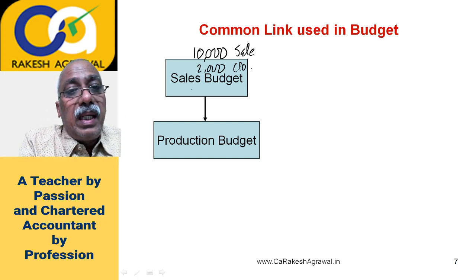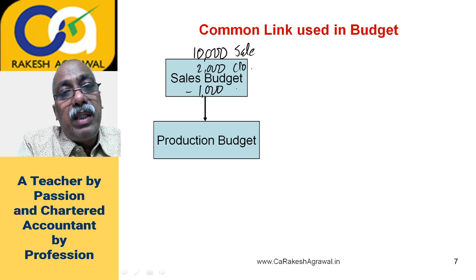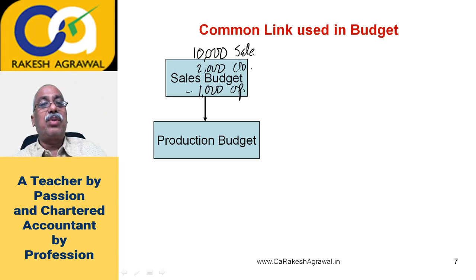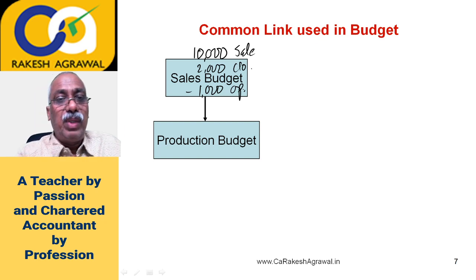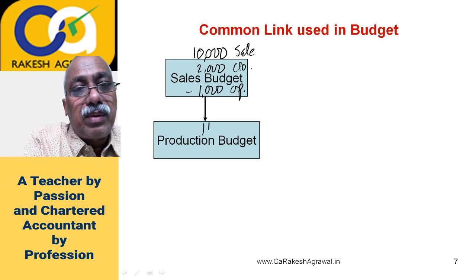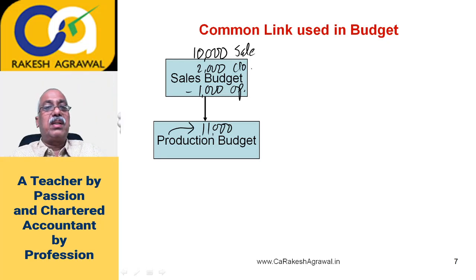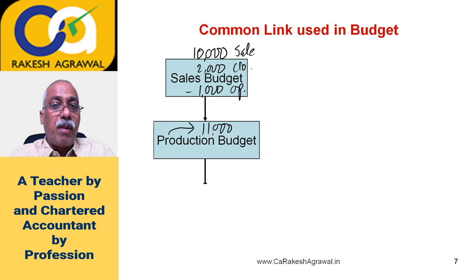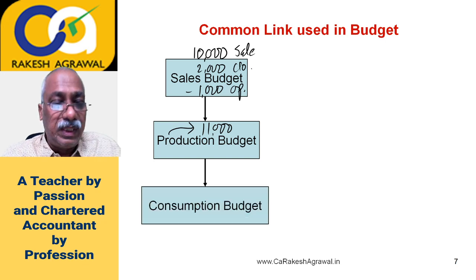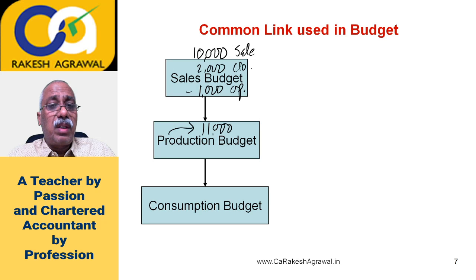Out of 12,000 cars, let us say minus 1,000 cars is already in the opening stock with you. You already have a stock of 1,000 cars. So out of 12,000 you already have 1,000 cars with you as an opening stock. Then how much you have to produce? 11,000. So 11,000 cars is your production budget. That is the same formula which we discussed. Sales plus closing stock minus opening stock. So you'll get the production budget. That is 11,000 cars you have to produce. Now from production budget we will link raw material consumption budget. Now actually to manufacture a car you need hundreds of varieties of input components and material.